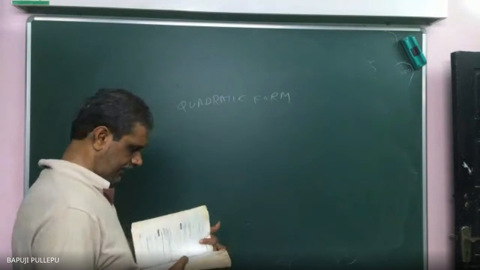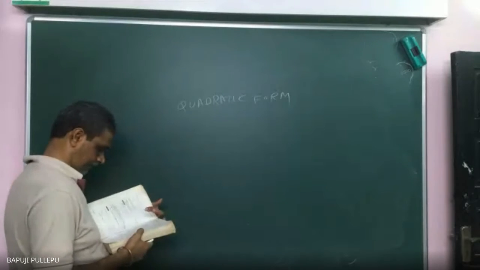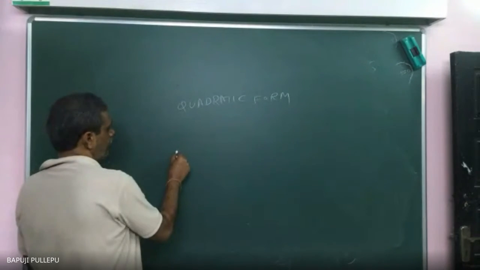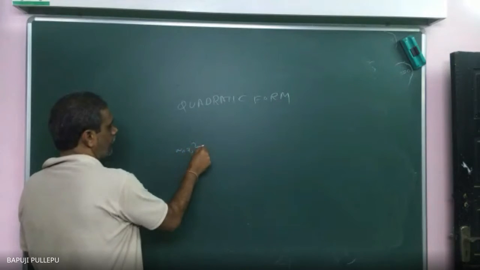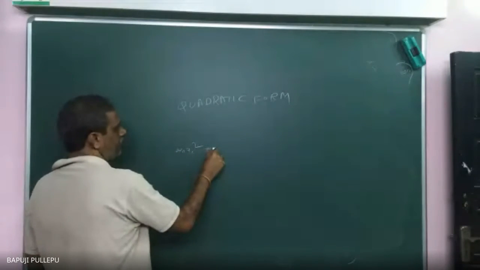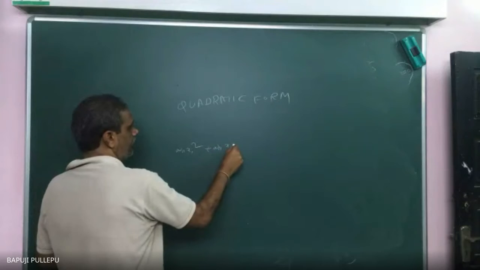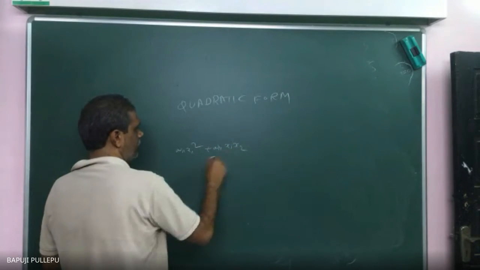So you may have it like this actually. X1 square you will have. Then A12, X1, X2, because both are same.